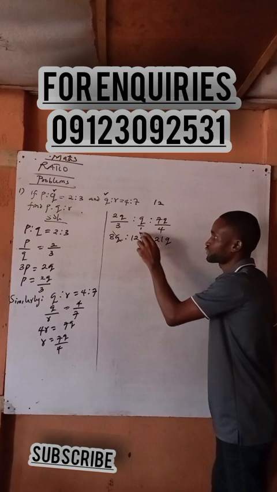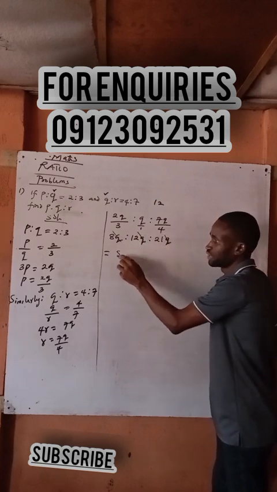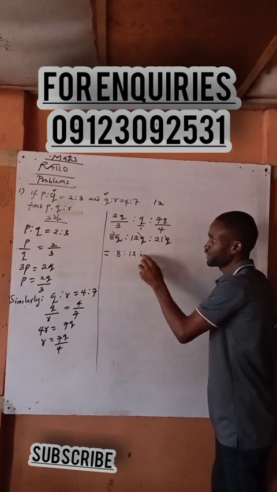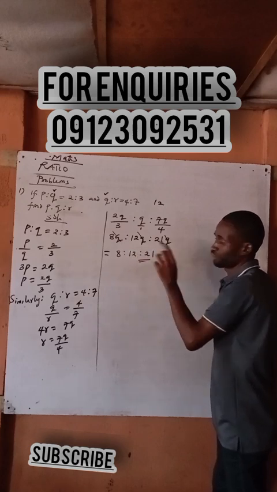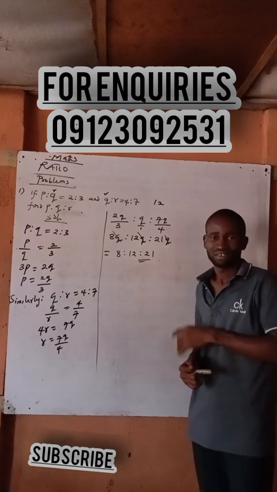Now, can Q cancel Q? Yes. So what is your answer now? 8 is to 12 is to how many now? 21. Is it hard? No. That's the answer. Is it hard? No.